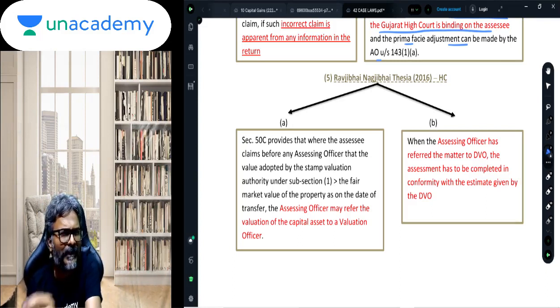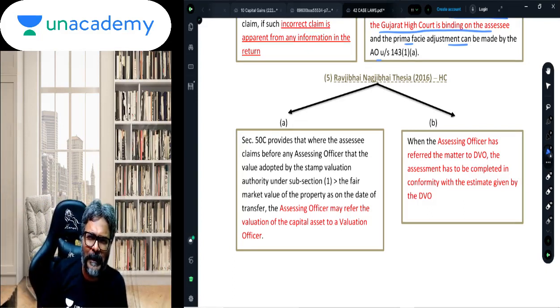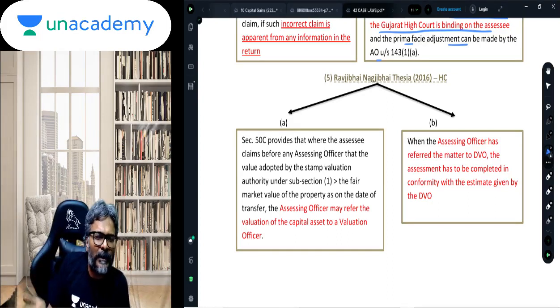Students, although it's not a case law, I'll tell you one more point. In transfer pricing also, we know that where a reference is made to the transfer pricing officer, we have the same point. Is the arm's length price so determined by the transfer pricing officer binding on the assessing officer?